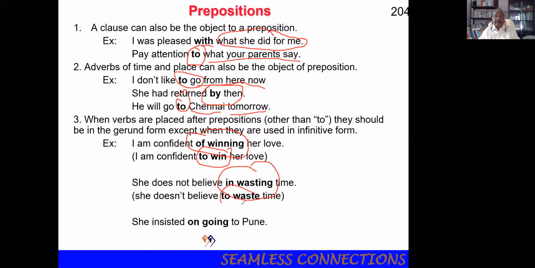To waste. Ongoing. Or to go. So, of winning, investing, ongoing. But when it is to win, to waste, to go. So, when verbs are placed after a preposition other than to, you should be careful to use the gerund form, that's the ing form, not the verb form.